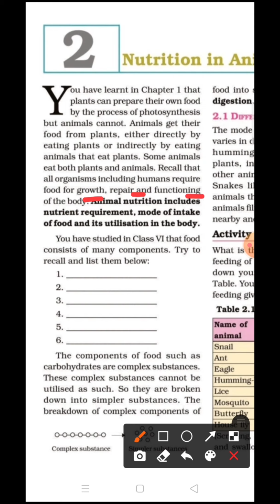In chapter 1, we have already learned how plants prepare their own food by themselves or by depending on other organisms. Likewise, animals also need food for their growth, repair and functioning of the body. But they cannot prepare their own food by themselves. So they have to depend on plants or other animals.